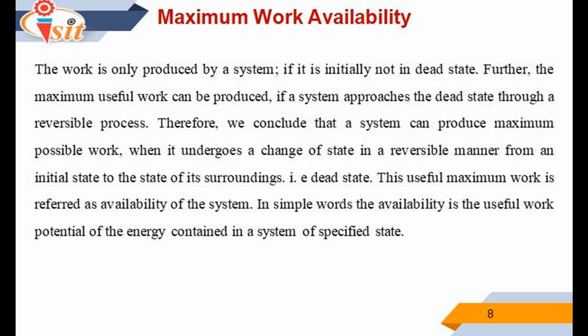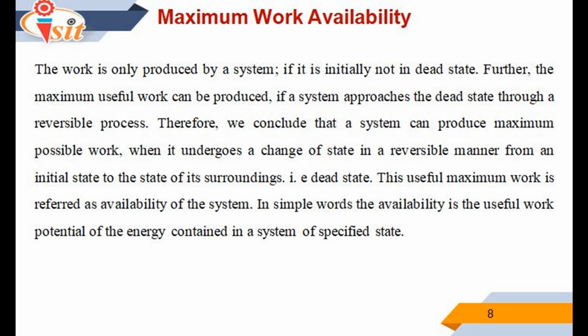The next important point is maximum work availability. Work is only produced by the system if it is initially not in the dead state. Further, the maximum useful work can be produced if the system approaches the dead state through a reversible process.